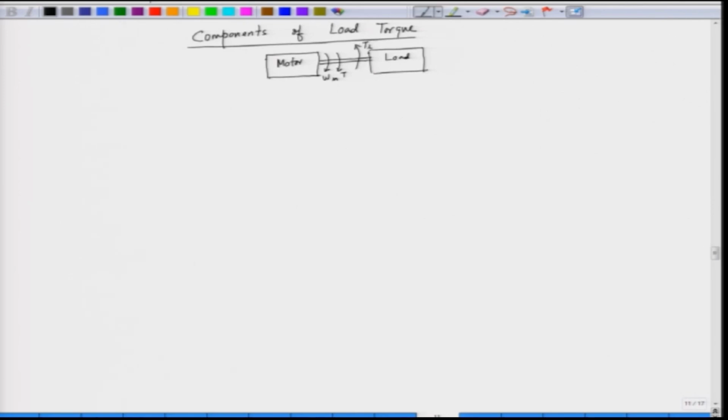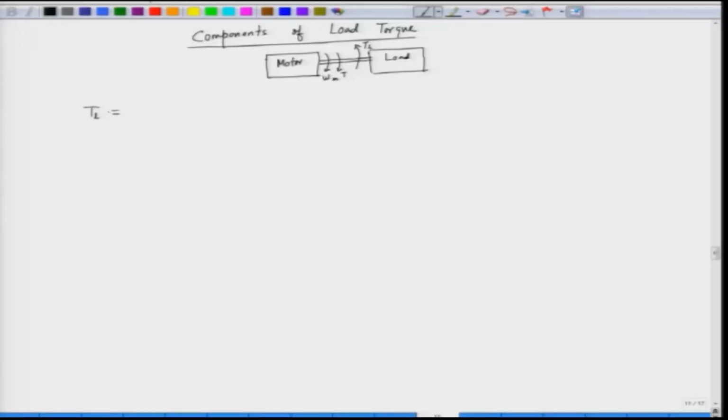Now, what are the components of load torque TL? TL is a load torque which consists of usually two parts. The first part is called the friction component, that is TF, and the second part is the useful load torque, that is TL. So, what is TF? TF is the friction torque.